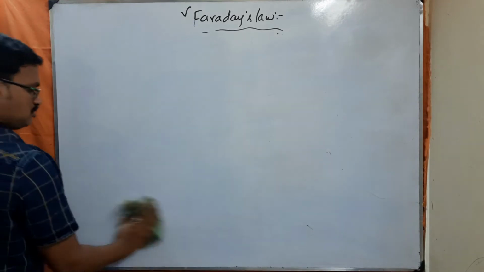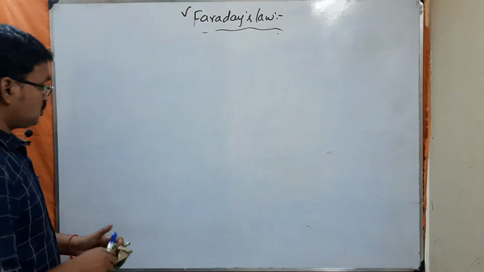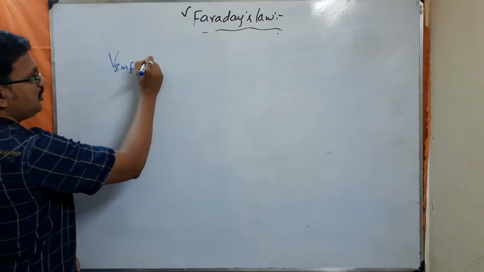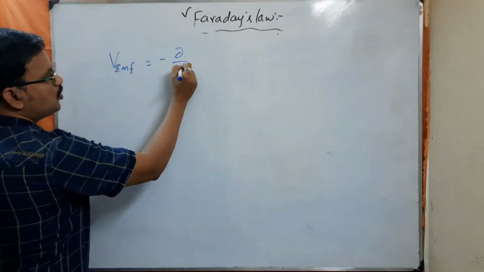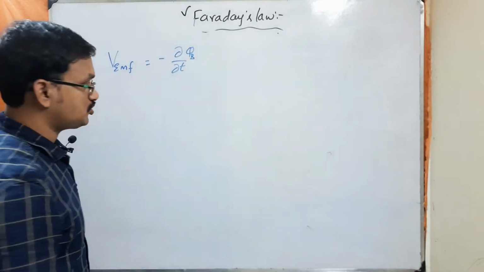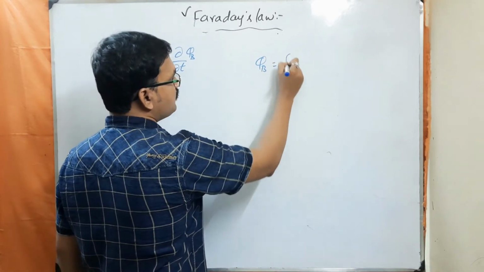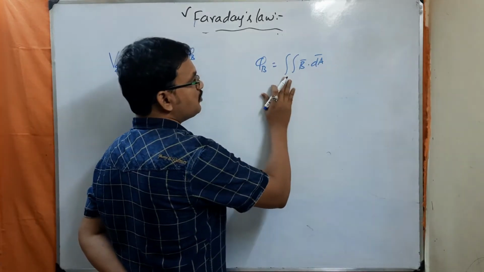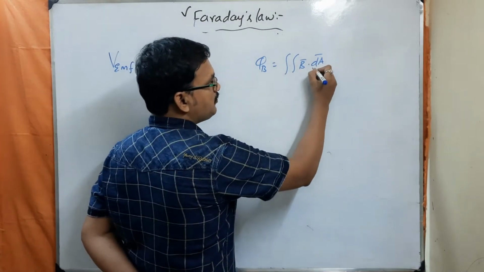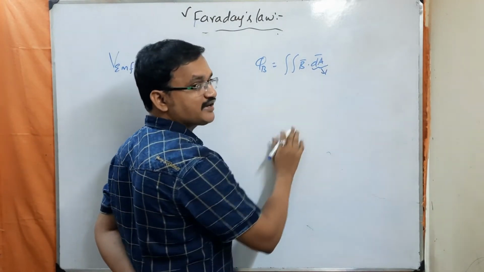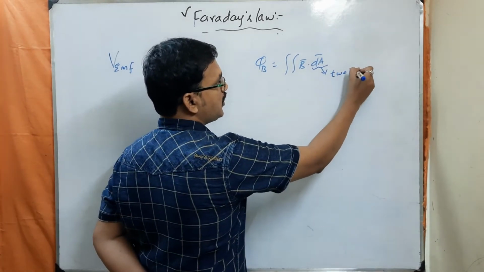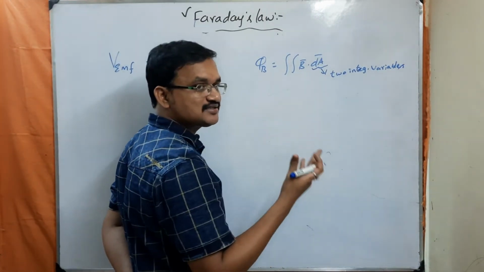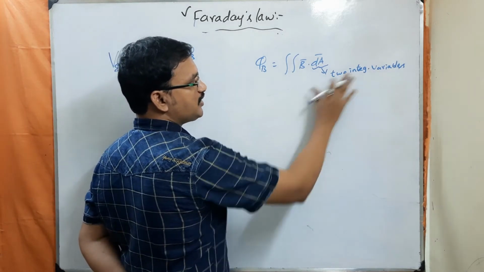Okay, so now we'll come again to this basic equation, that is V EMF is equal to minus dou phi B by dou t. I said this phi B you can write as double integral B bar dot dA bar. So dA bar means you are going to have two integration variables. Yes or no? It may be dx, dy, dz, dx like that. Understood? You may have two integration variables.